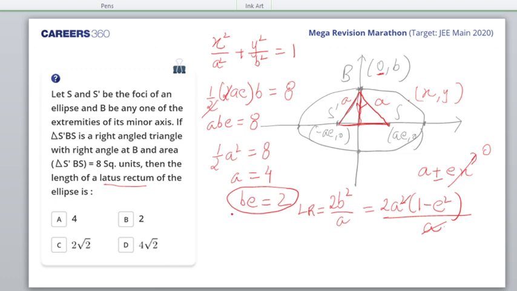Now B minus 0 upon 0 plus AE, that's the slope of BS' I am finding. The product of this slope and the BS slope, B minus 0 upon 0 minus AE, is equal to minus 1, okay?